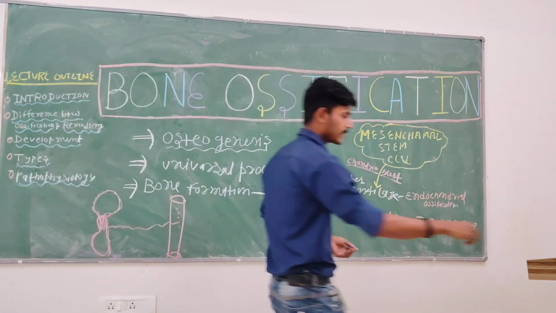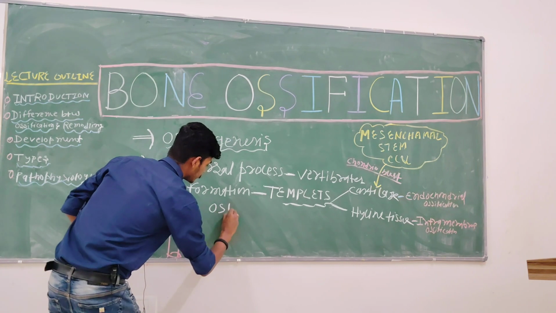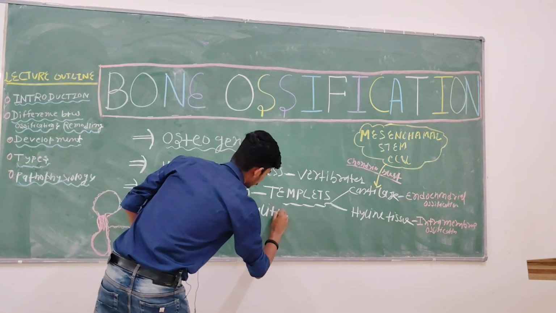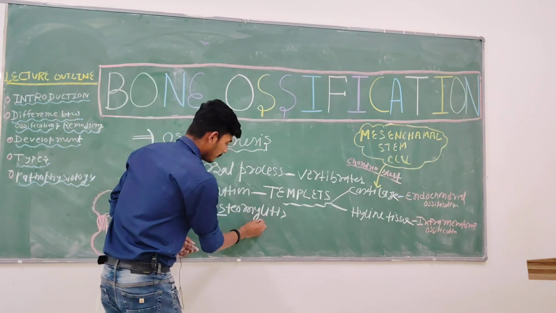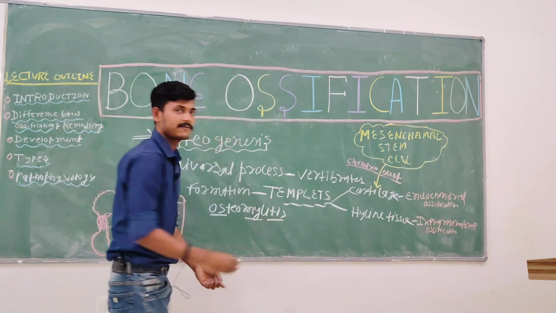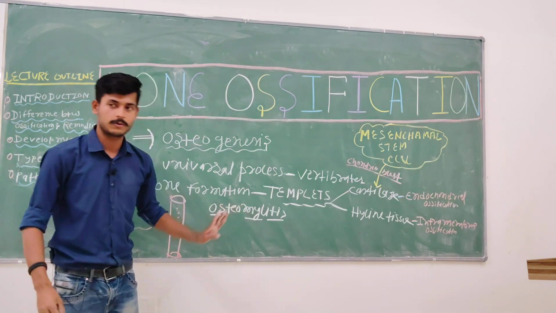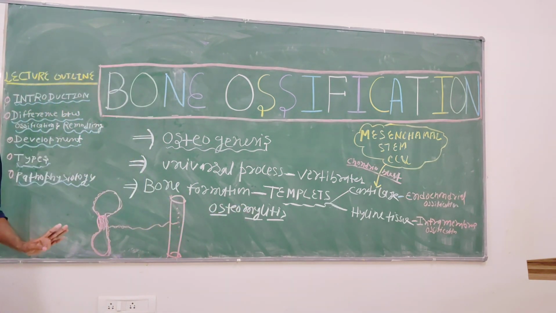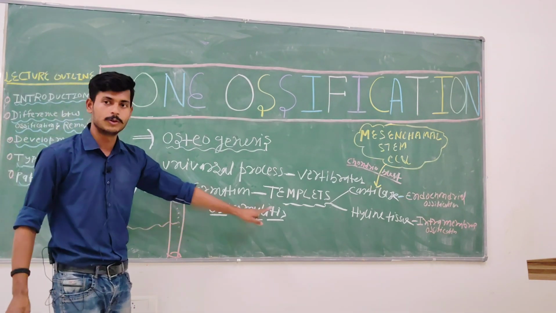You need the spelling. Osteo means bone, the myelo word denotes bone marrow, and itis means inflammation. So it's basically inflammation of the bone and bone marrow. Osteomyelitis.